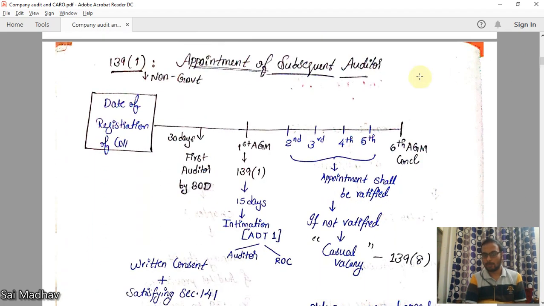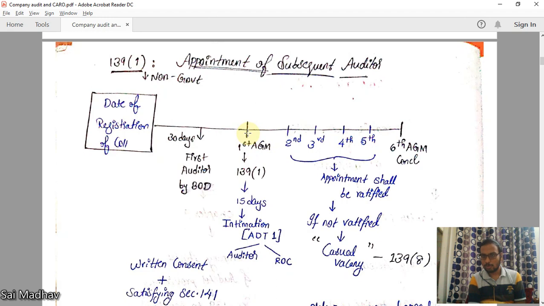139 subsection 1, appointment of subsequent auditors. The company is registered here. In 30 days, first auditor by board of directors. In the first AGM, this auditor will resign. He will vacate the office. Other auditor will be appointed. He is known as subsequent auditor at this AGM.